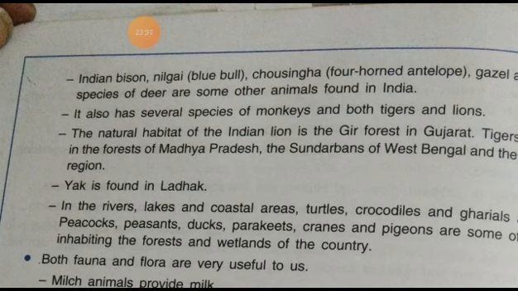Then temperature, humidity, precipitation, land, and soil are the factors responsible for the huge diversity in the flora and fauna kingdom in India. Land affects the natural vegetation directly and indirectly.